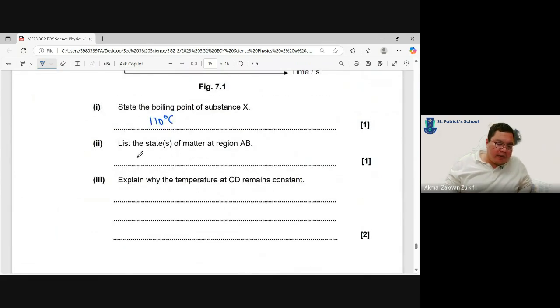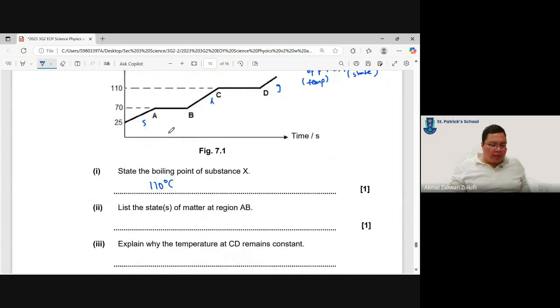Yeah, 110 degrees. List the state of matter at region AB. Always remember this is melting, so it is a mix. Before here is solid, after it is liquid. So what is at AB has to be solid and liquid.